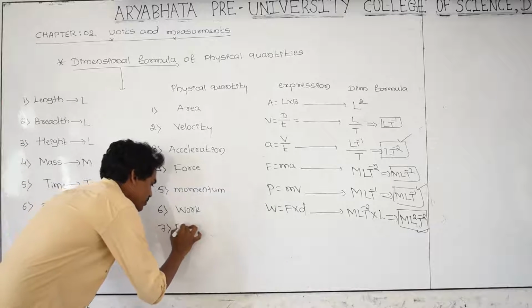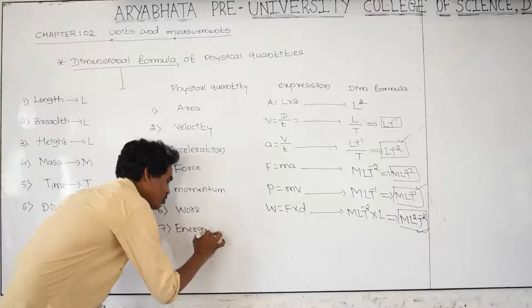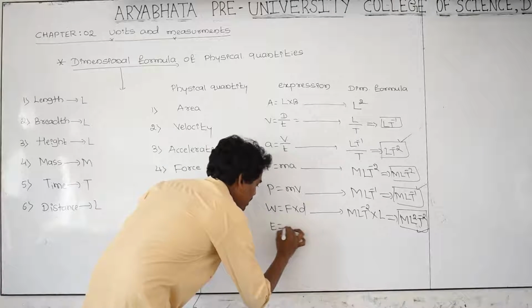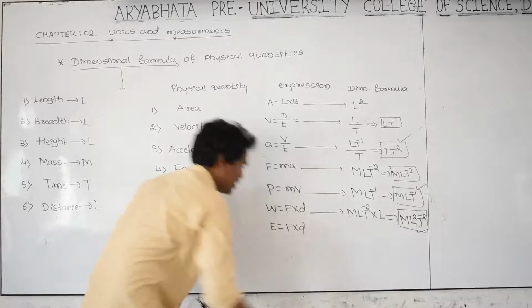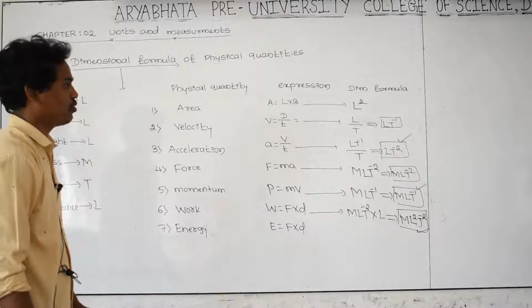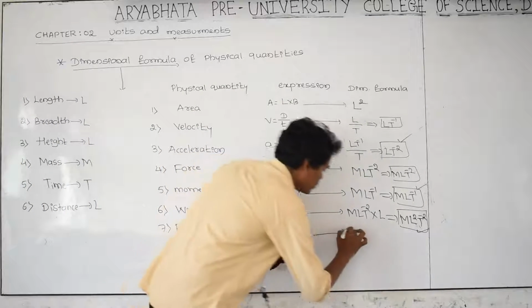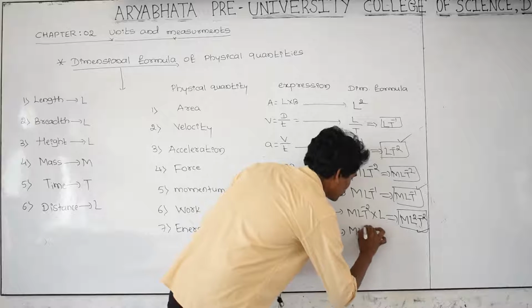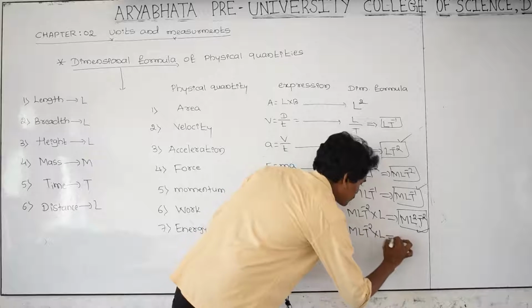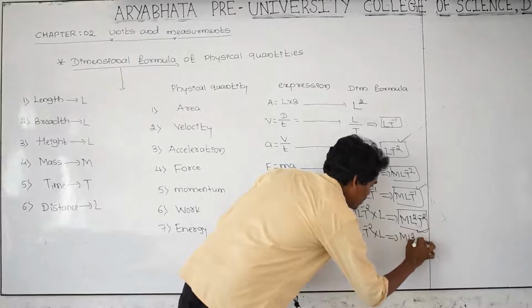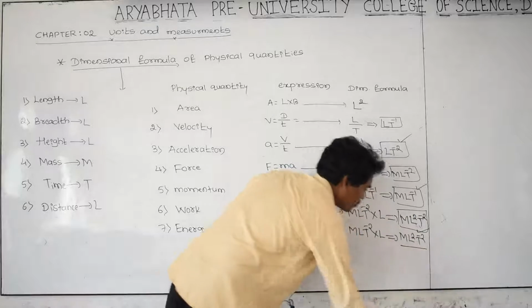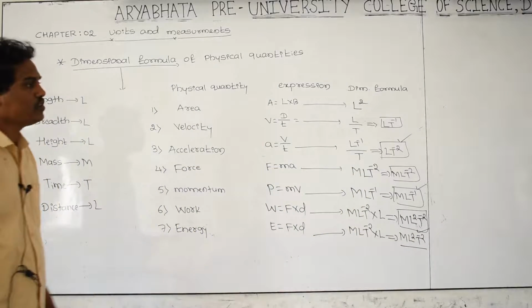And next, 7. What is energy? The dimensional formula of energy. Energy is equal to force into distance again. Same. F is nothing but M LT raised to minus 2 into L. This is M L square T raised to minus 2.